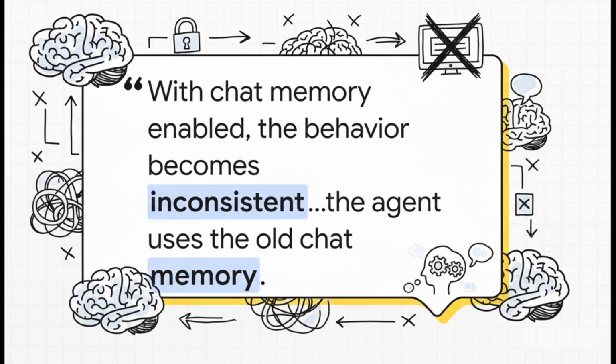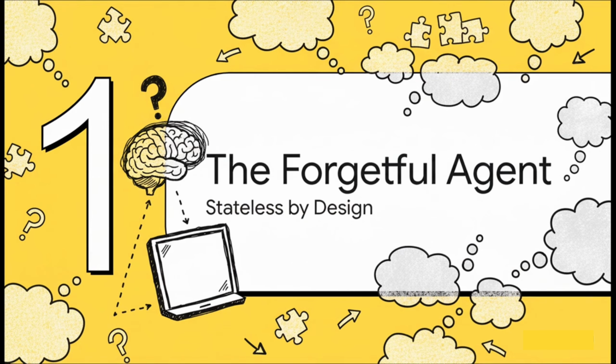And look, this isn't just some theoretical issue. This quote is from a real developer who was struggling with their AI agent. The agent had the right answer in its knowledge base, but it kept spitting out an old, outdated response from a previous chat. Why? Because its own memory was working against it, and that is the core conflict we're going to unravel today.